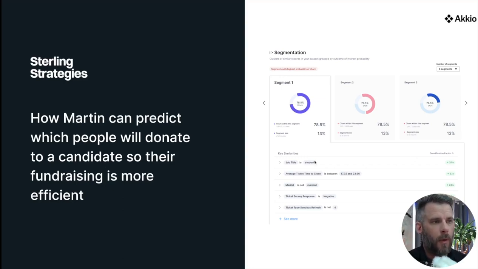And what we were able to do for Martin, along with everything else we've showed you, is also say, put these different individuals into buckets. We call that segments. Here are the ones that are likely and less likely, least likely to contribute. So you can kind of see the attributes of those individuals. In this case, we see job title student, marital status not married, a few other features, again, we've mocked up. But you can see we'll put them into buckets, and that way Martin knows, well, if the individual fits this kind of profile, they're more likely to contribute to a campaign or less likely, that sort of thing.